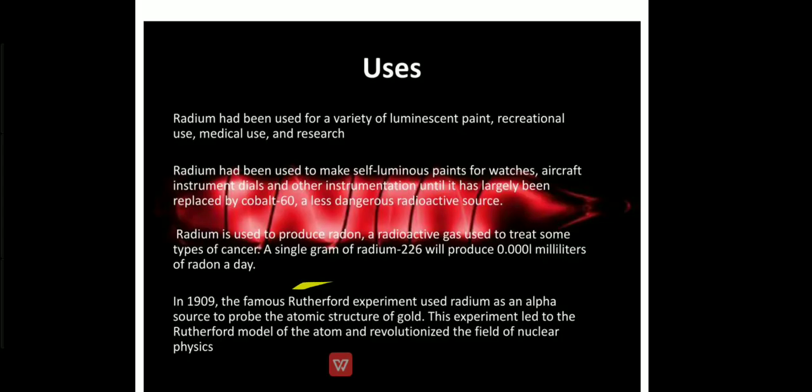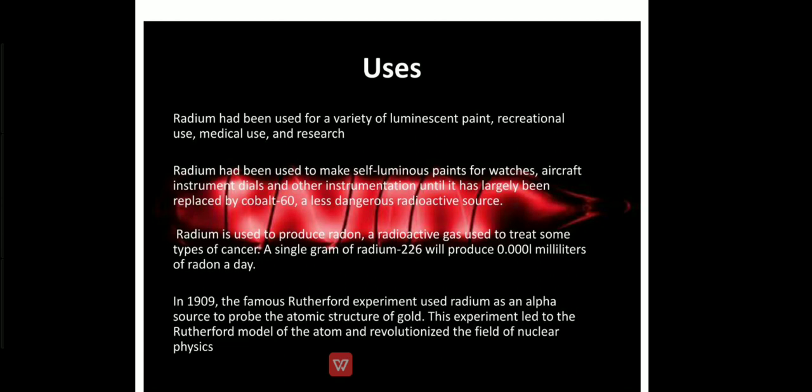It is an element. What are the uses of radium? Radium had been used for a variety of paint, recreational use, medical use, and research. Radium had been used to make self-luminous paints for watches, aircraft, instruments, dials, and other instrumentation until it has largely been replaced by cobalt 60, a less dangerous radioactive source.